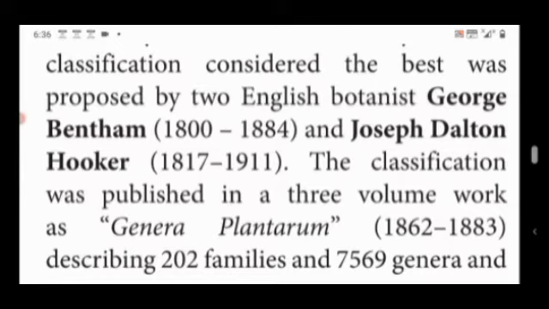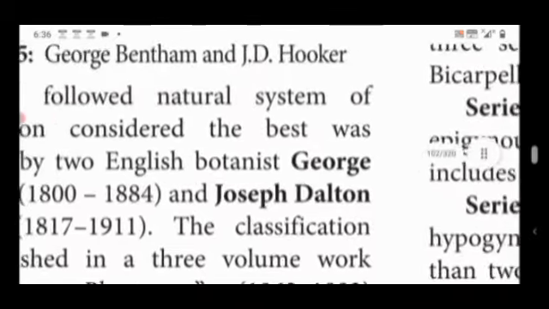The classification was published in 3 volumes as Genera Plantarum. The book published by Bentham and Hooker is Genera Plantarum, and the book published by Linnaeus is Species Plantarum. In this book, they described 202 families and 7,569 genera